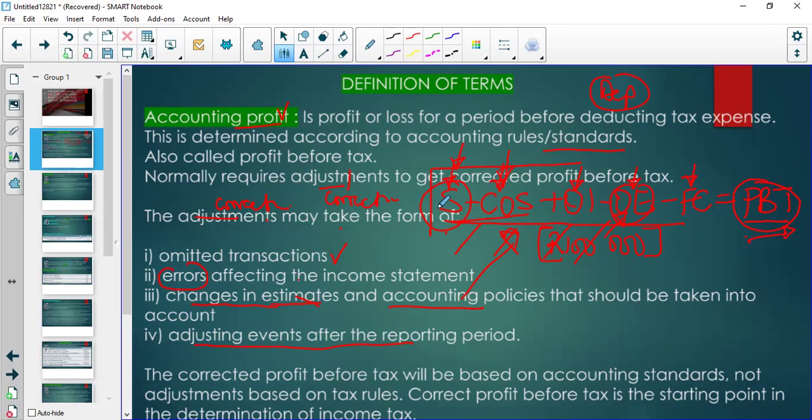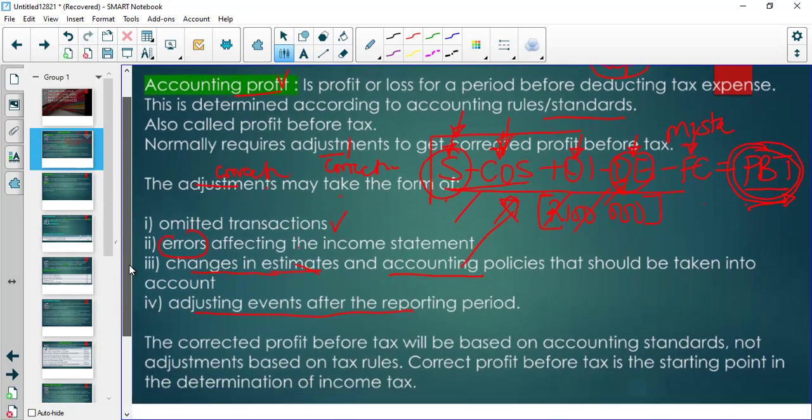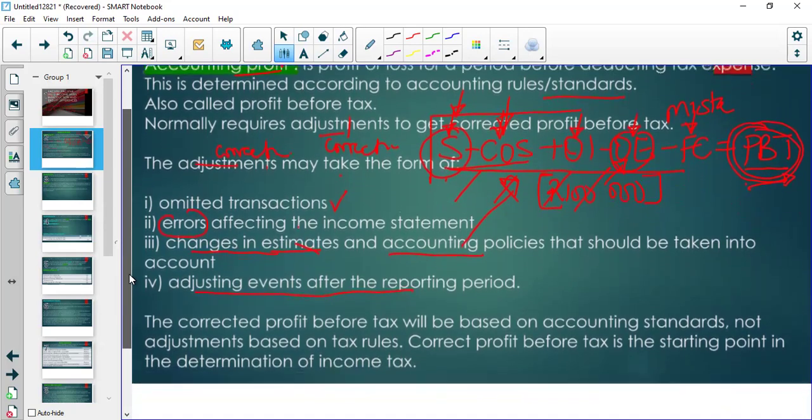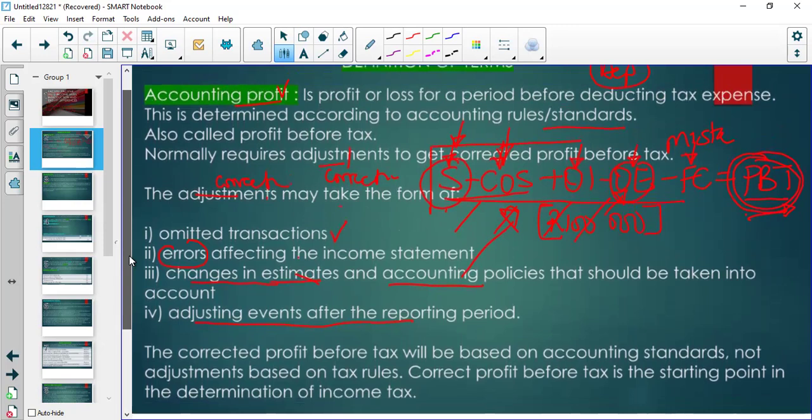So I want you to understand this because these are mistakes. Great. So let me say that this is a mistake. In other words, this figure here, this accounting profit, this profit before tax will not be correct. So before you start calculating income tax, you need to use the correct amount.